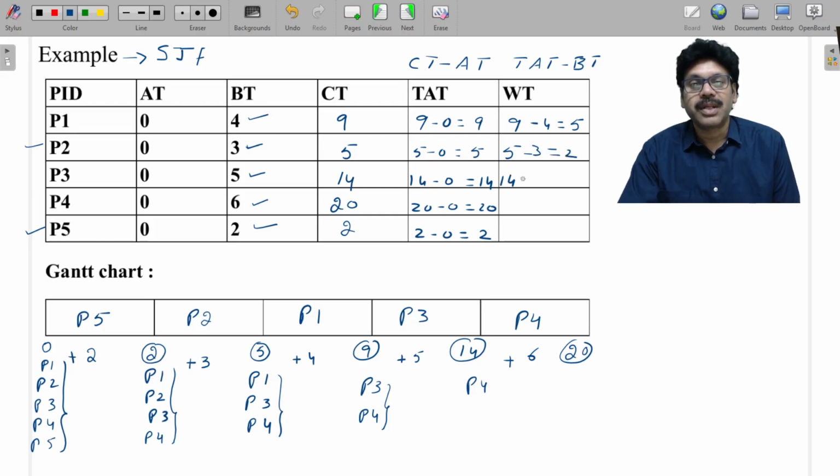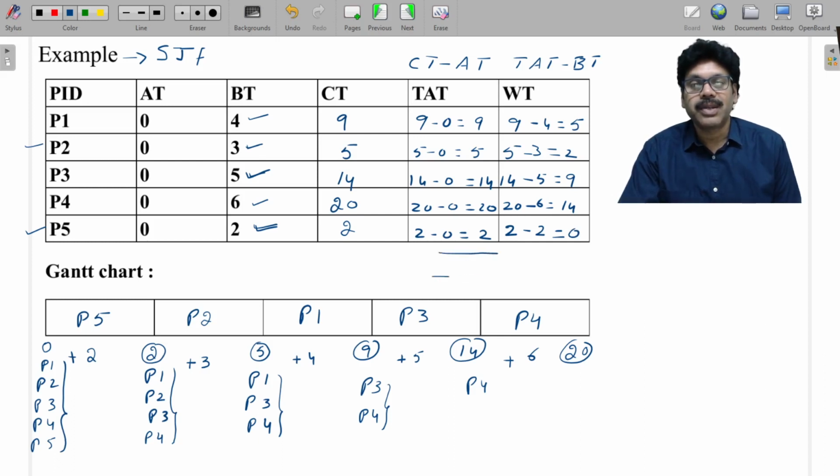Then 14 is the turnaround time and its burst time is 5, so 9 is the waiting time. Then 20 is the turnaround time, 6 is the burst time, so 14 is the waiting time. Then 2 minus 2, its burst time, is 0, so there is no waiting time for process 5.